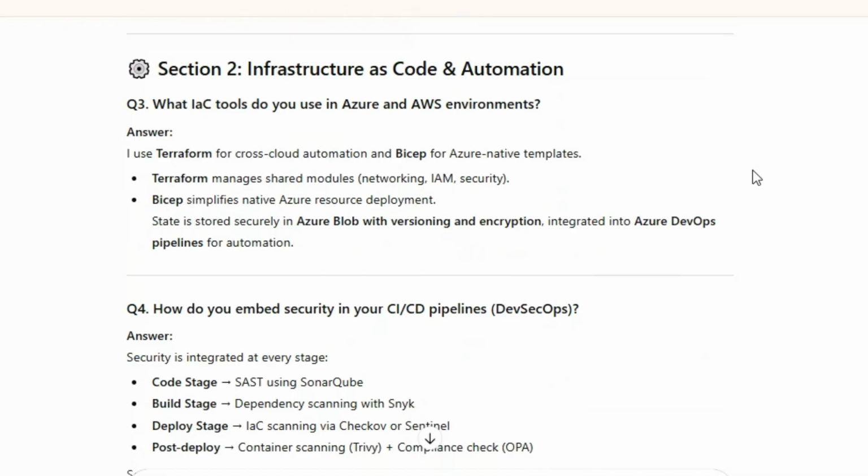Q4. How do you embed security in your CI/CD pipelines, DevSecOps? Answer: Security is integrated at every stage. Code stage: SAST using SonarQube. Build stage: dependency scanning with Snyk. Deploy stage: IaC scanning via Checkov or Sentinel. Post-deploy: container scanning with Trivy, plus compliance checks with OPA. Secrets are managed in Key Vault, pipelines use OIDC authentication, and approval gates enforce manual verification before production.